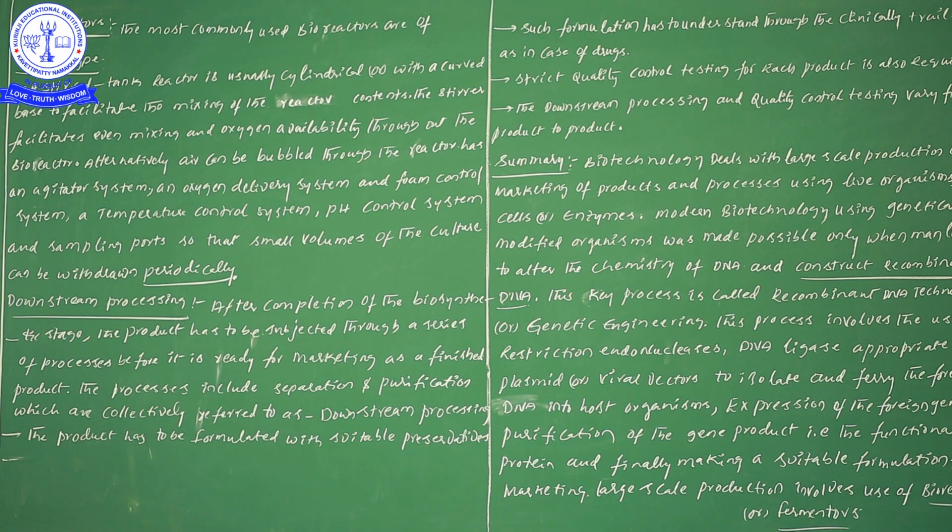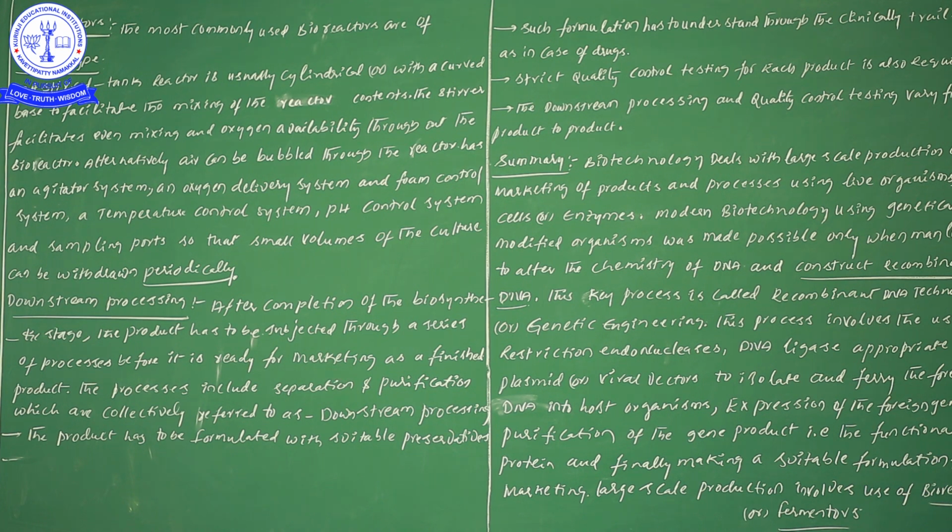After completion of the biosynthetic stage, we will definitely obtain the product. When we withdraw that product from the bioreactor, on the spot without any further processes, we should not send it into the market.